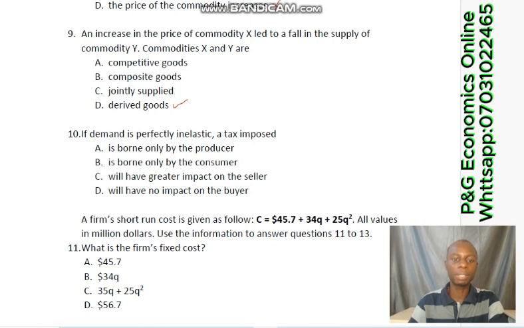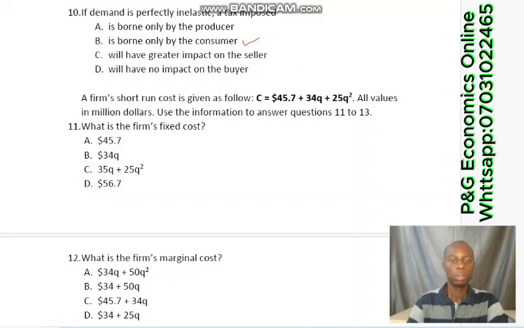If demand is perfectly inelastic, the tax imposed will be borne by the consumers. Take note of that. If they are perfectly inelastic, then it will be borne by the consumers only. But if they are perfectly elastic, it will be borne by the producers. So that is correct. So we now move to question number 11.